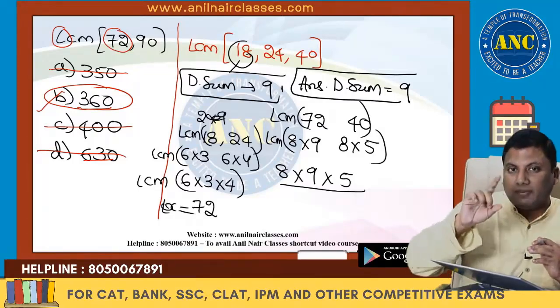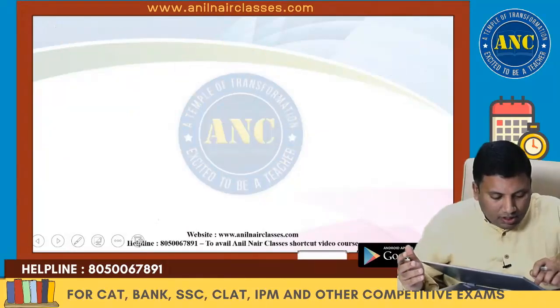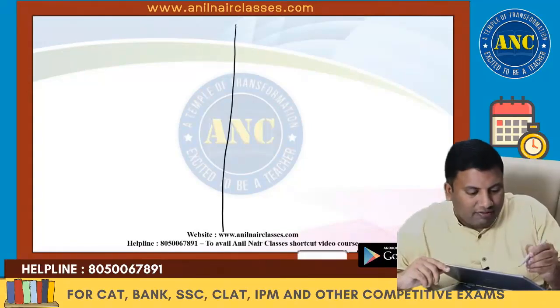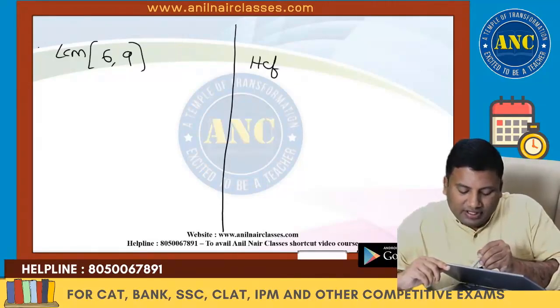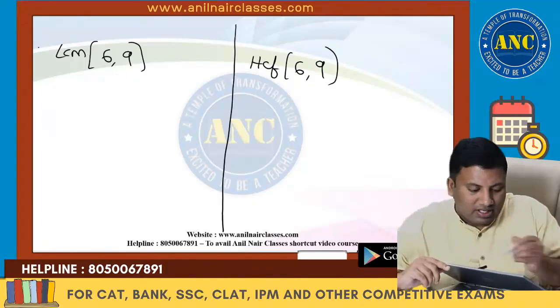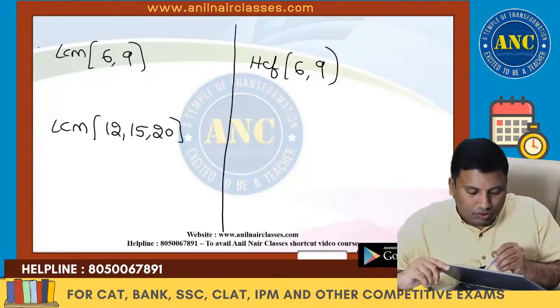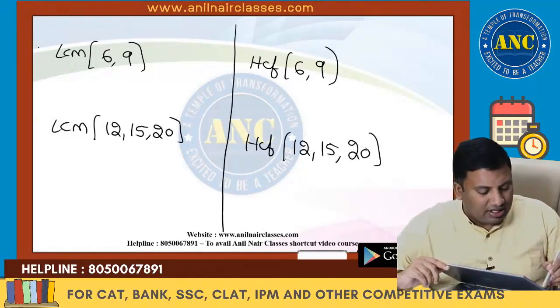One number's digital sum is 9, so the answer's digital sum will also be 9. Now, another important key point. It is of no use here, but I will just tell you. 3 examples I will do: LCM of 6 and 9, HCF of 6 and 9. LCM of 12, 15 and 20, HCF of 12, 15 and 20. Small difference between LCM and HCF.